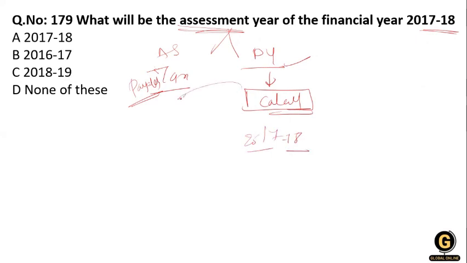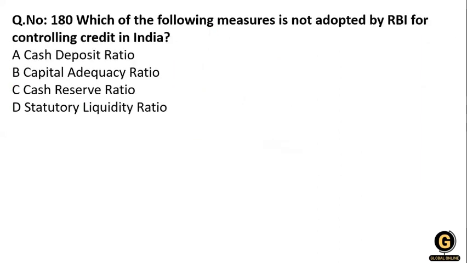So what will be the assessment year? That is 2018-19. So option C is correct. Next question. Which of the following measures is not adopted by the RBI for controlling credit in India? Cash deposit ratio, capital adequacy ratio, cash reserve ratio, and the statutory liquidity ratio. You know that there is no concept of a cash deposit ratio, so option A is correct here.